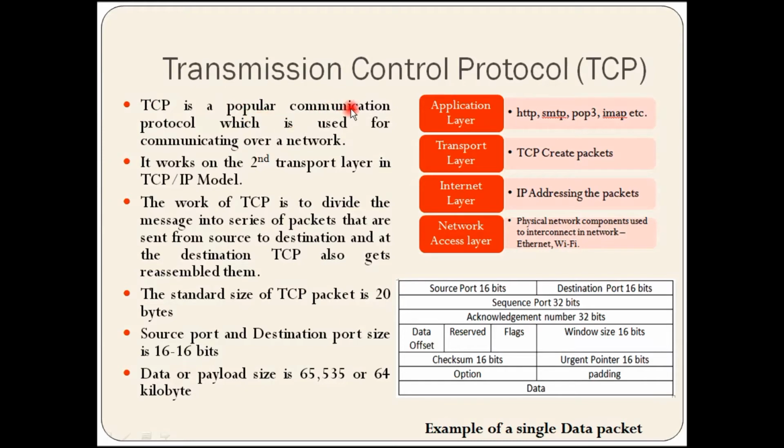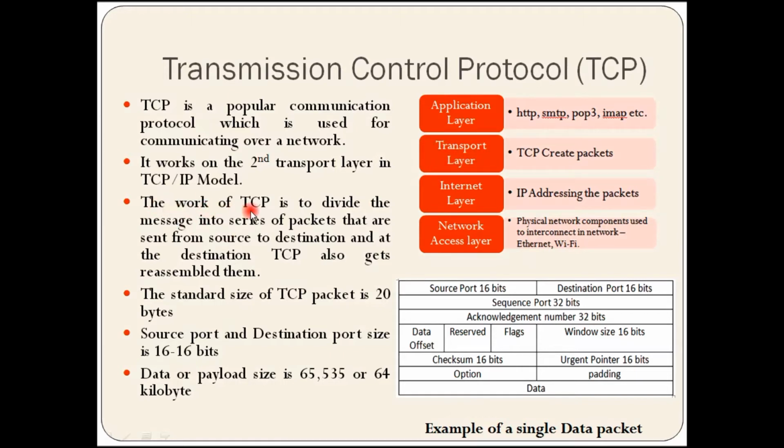TCP is a popular communication protocol which is used for communicating over a network. It works on the second layer, the transport layer, in the TCP IP model. Here is given the TCP IP model, and in this model we have 4 layers: application layer, transport layer, internet layer, and network access layer. And TCP works on the second layer, meaning the transport layer.